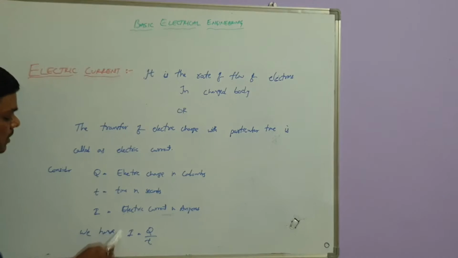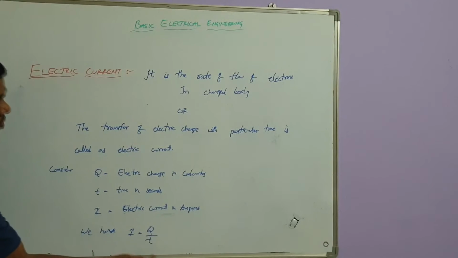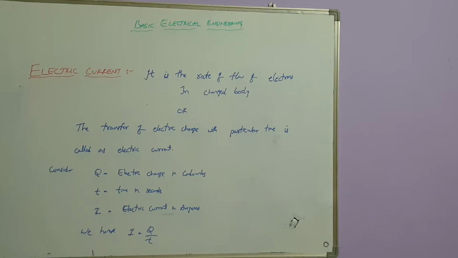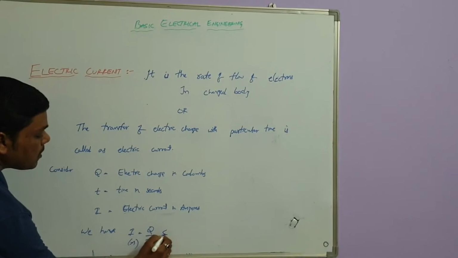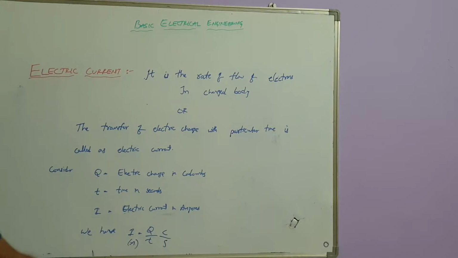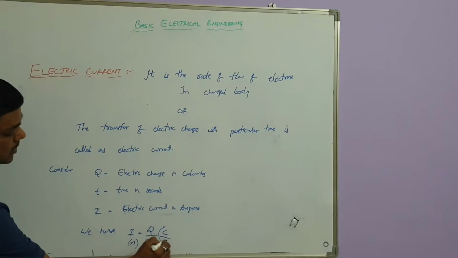Electric current is nothing but charge per time period. How much charge is transferred within a set time period is called electric current. So what is the unit of current? Current is measured in amperes, charge is measured in coulombs, and time is measured in seconds. So electric current, in amperes, equals coulombs per second.